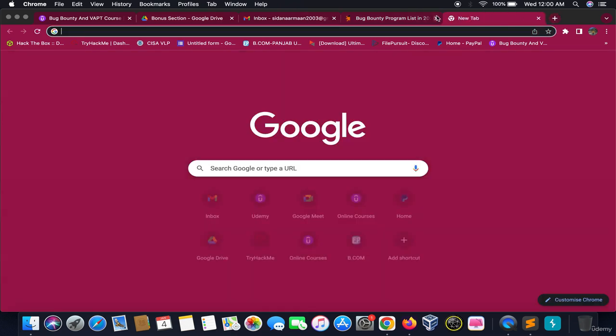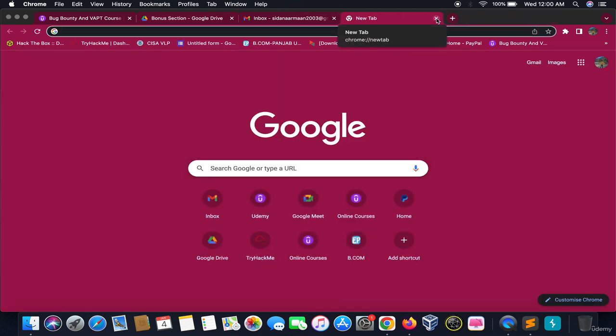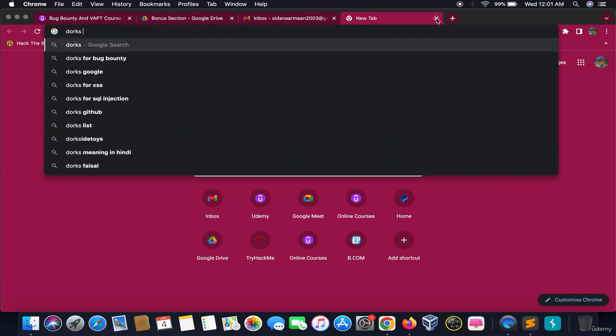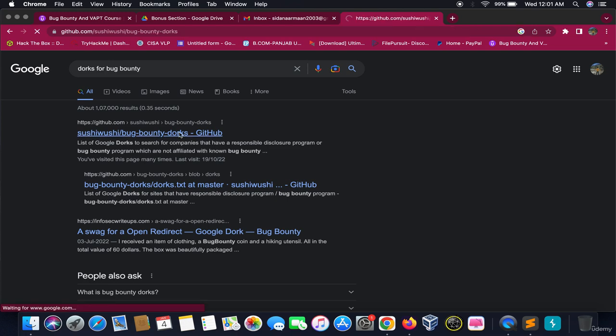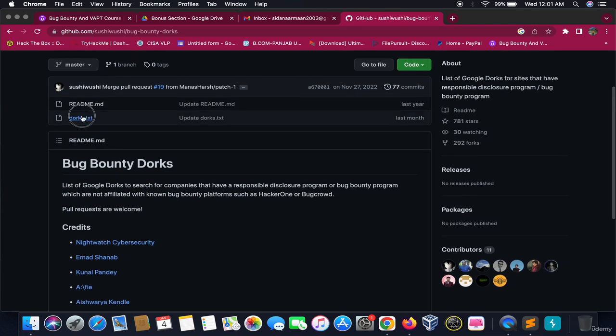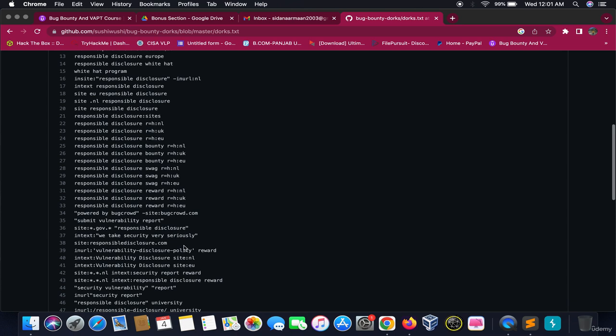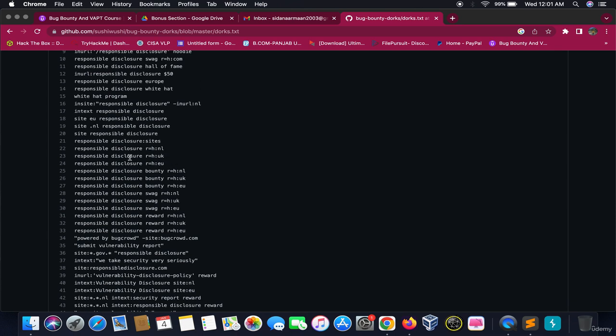And the approach I majorly use is that I write the docs for bug bounty. Okay, you need to get the docs. You can go to the first website and you will get the docs.txt. Choose a doc from here. This doc means you can do bug bounty on the responsible disclosure sites of New Zealand, UK. These websites have less competition, so you have greater chances of getting a bounty as compared to those previous platforms which I discussed with you.